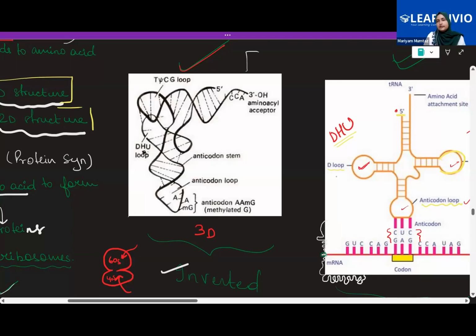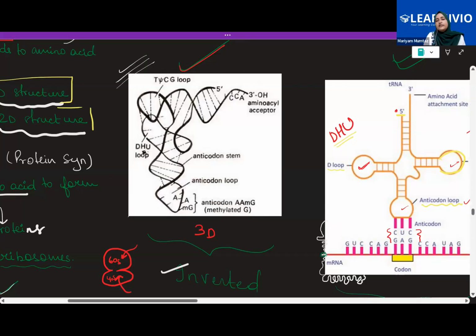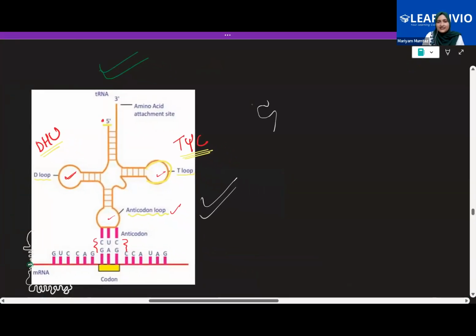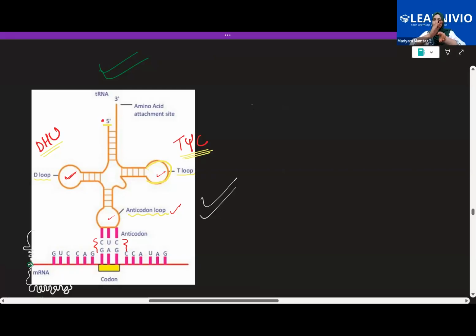Clover leaf is like those leaves. You might have seen it in the WhatsApp emoji also, the one that has this kind of leaf. It's not going to be exactly the same, but roughly it looks like that if you turn it upside down, that's your clover leaf.